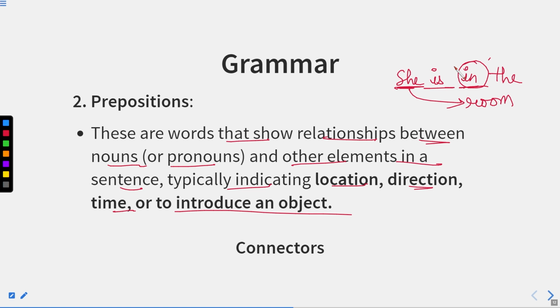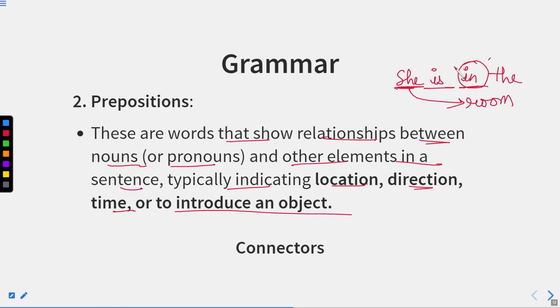If it were not there, the sentence would have been different in meaning. If I say she's the room, the sentence is absolutely different in meaning. It means I'm saying that she's the room. So that is totally different.